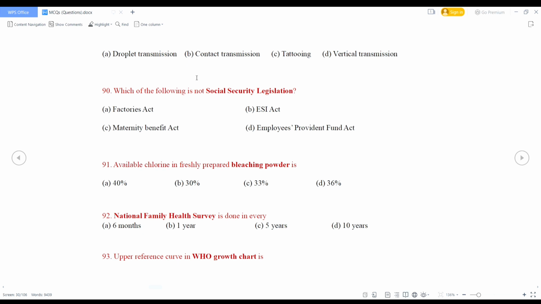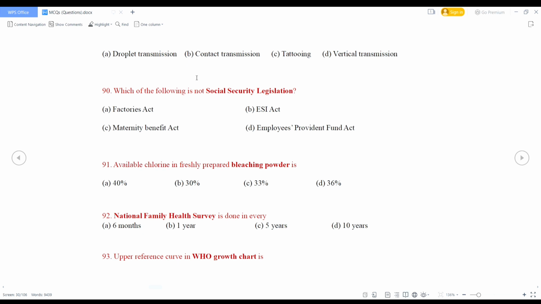Available chlorine in freshly prepared bleaching powder is 40%, 30%, 33%, 36%. So the right option is 33%. National Family Health Survey is done in every 6 months, 1 year, 5 year, 10 year. So what is the right answer? National Family Health Survey is done in every 5 years.